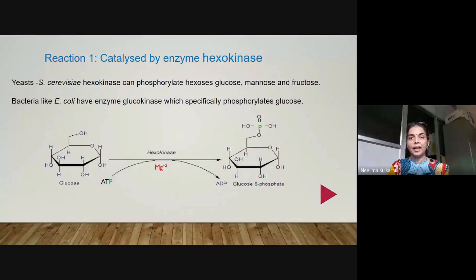So we have seen the reaction of the hexokinase enzyme. In E. coli, an alternative enzyme, glucokinase, which is more specific and acts only on glucose, is also seen. Hexokinase is seen in yeast and some bacteria.